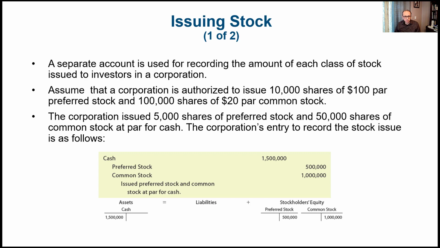So let's see the journal entries for issuing stock. A separate account is used for recording the amount of each class of stock issued to investors in a corporation. So we have an account for common stock and an account for preferred stock.